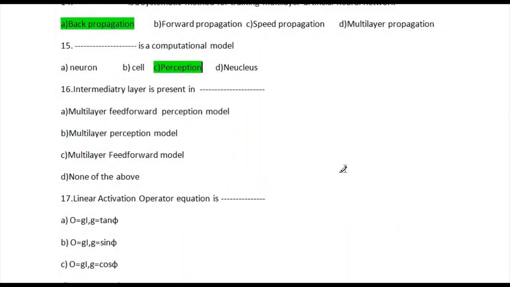Let's go to question number 16. Intermediary layer is present in blank. The options are: option A, multi-layer feed forward perceptron model; option B, multi-layer perceptron model; option C, multi-layer feed forward model; and option D, none of the above. The correct answer is option number 1, multi-layer feed forward perceptron model.